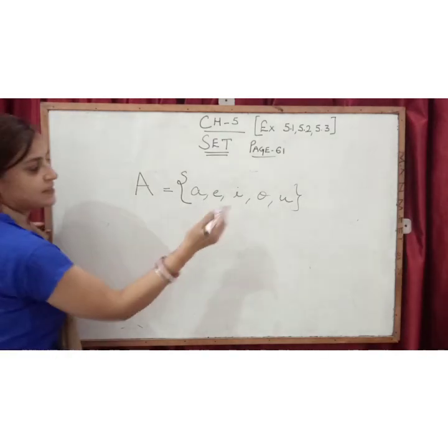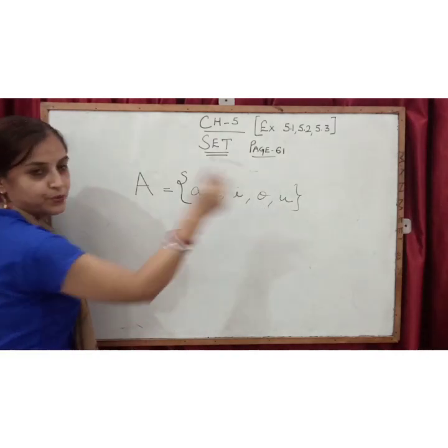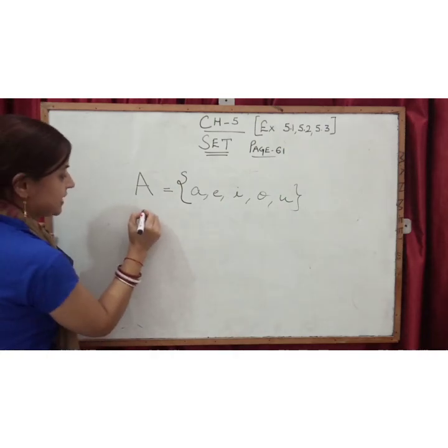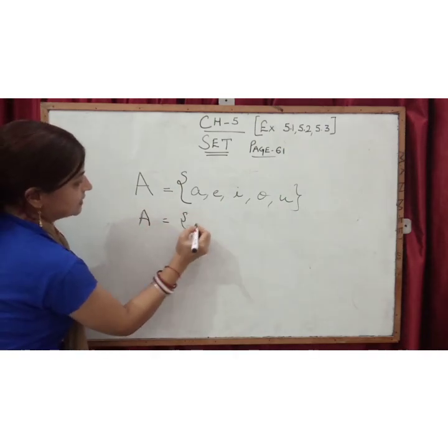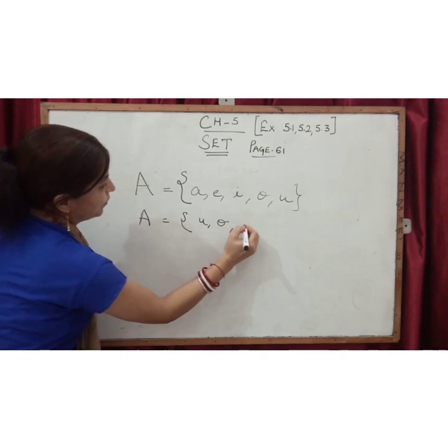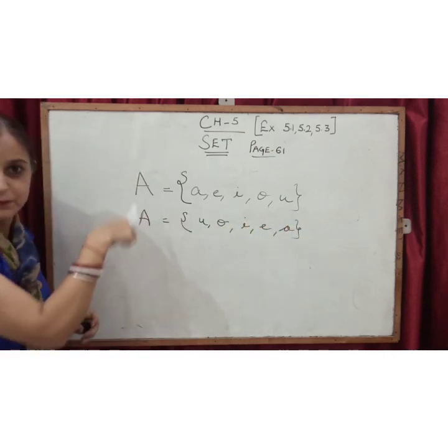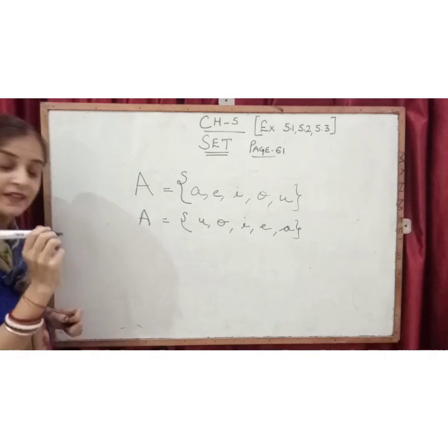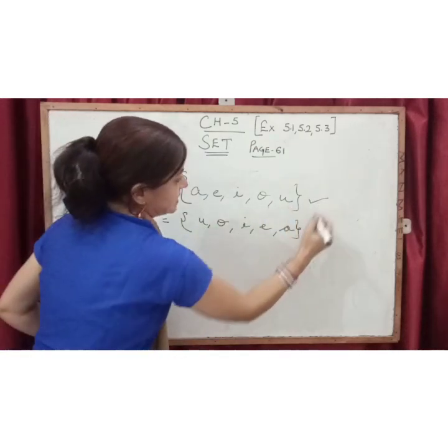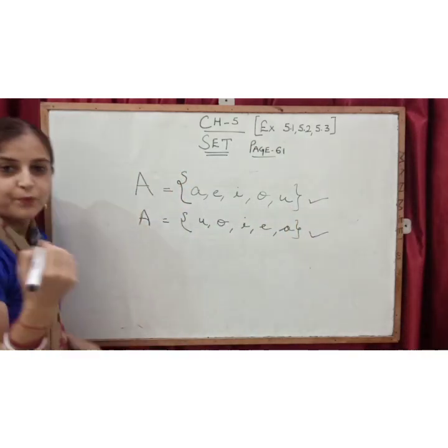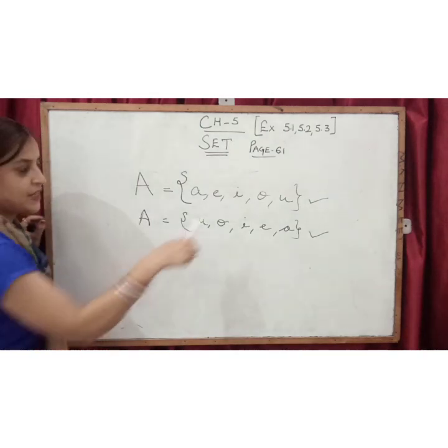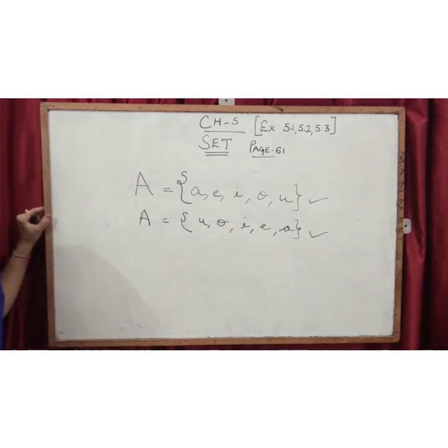One child has written A, E, I, O, U. The other child has written U, O, I, E, A. Whether both are correct or not? Yes, both will get the same marks. Both answers are correct.